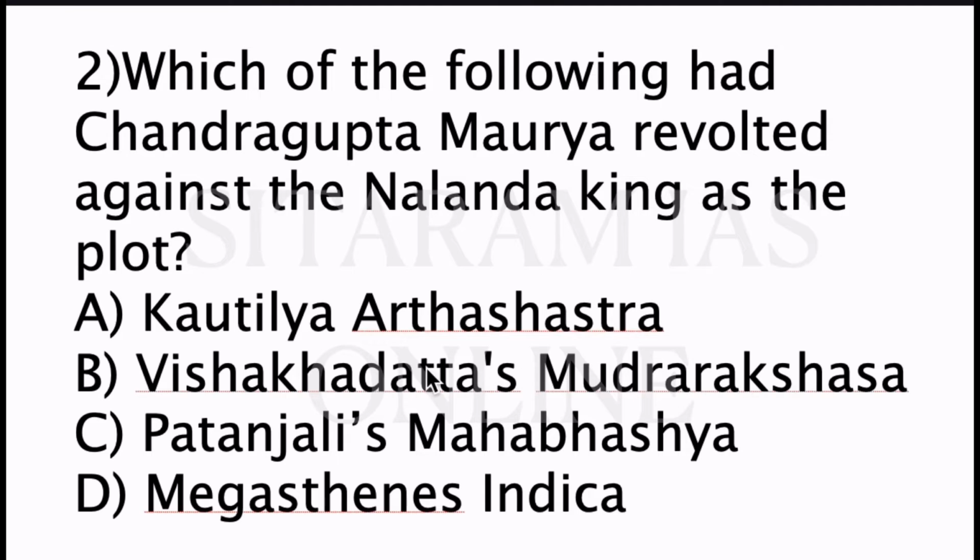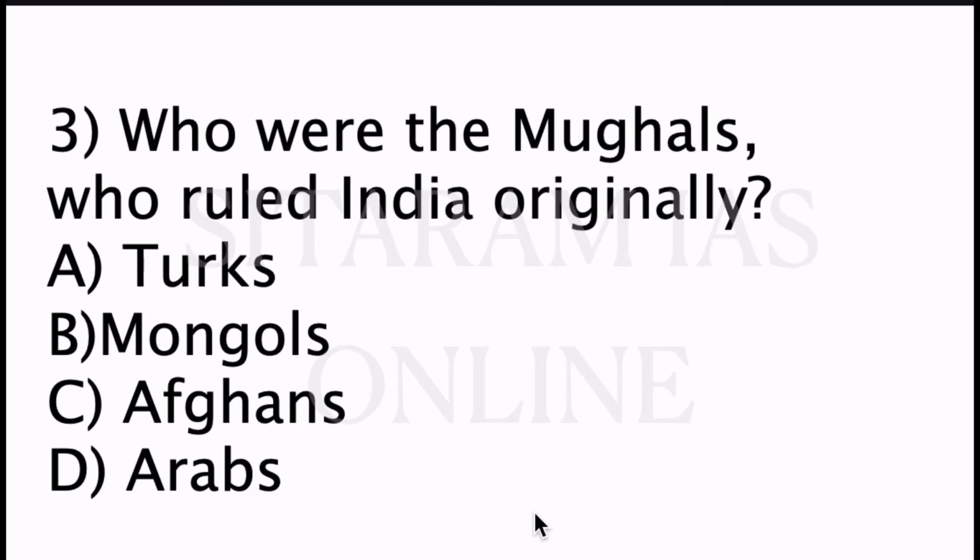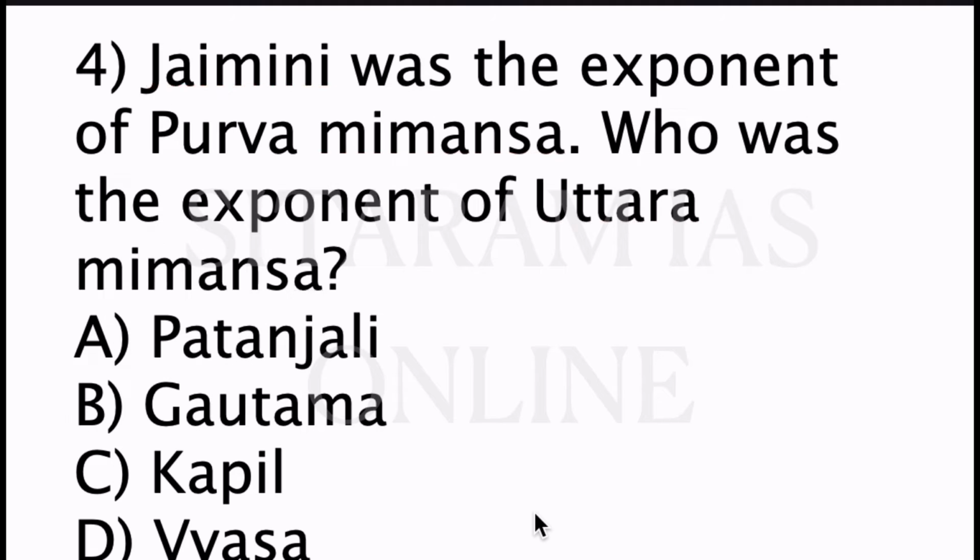So here, Kautilya's Arthashastra tells about the political diplomacy, and Megasthenes' Indica is an important source for reconstructing ancient India under the Mauryan Empire. Okay, so the correct answer for this question is option B. So the third question is, who were the Mughals who ruled India originally? Option A, Turks. Option B, Mongols. C, Afghans. And D, Arabs. So the correct answer is option A, Turks.